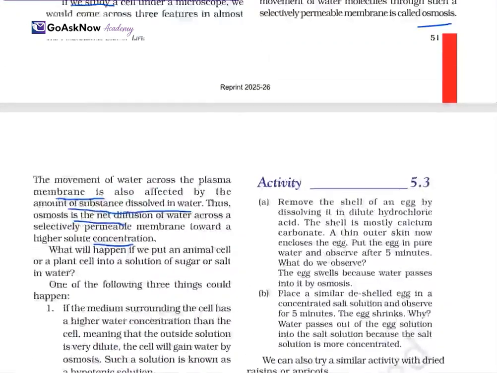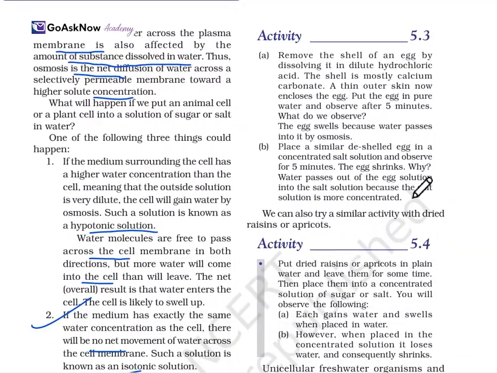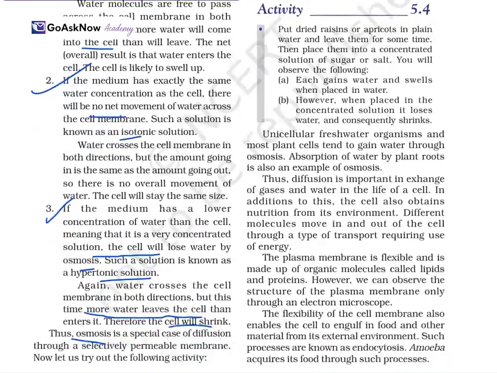Now let's try the following activity. Remove the shell of an egg by dissolving it in dilute hydrochloric acid. The shell is mostly calcium carbonate, and a thin outer layer of skin encloses the egg. Put the egg in pure water and observe for 5 minutes. The egg swells as water passes into it by osmosis. So you can easily verify the osmosis process with this activity.